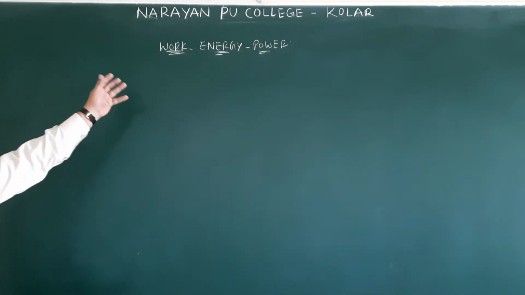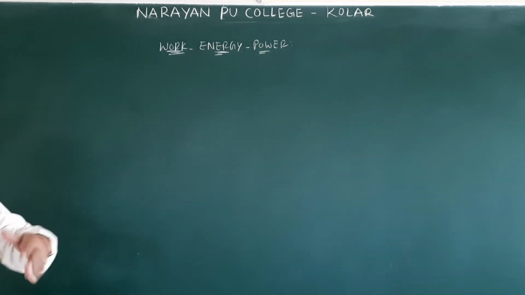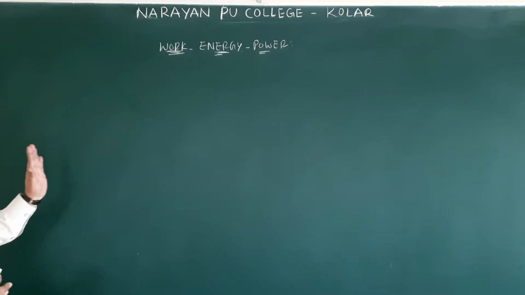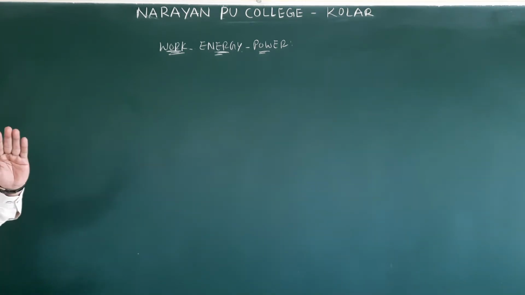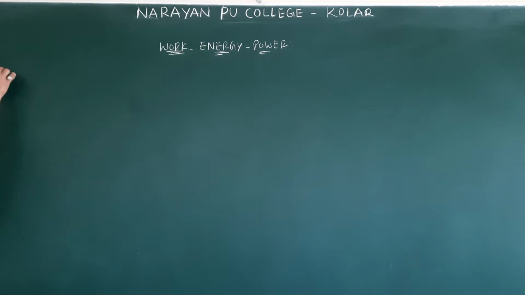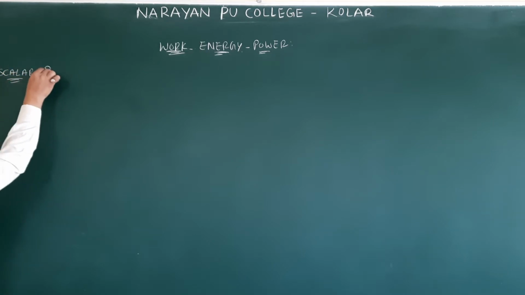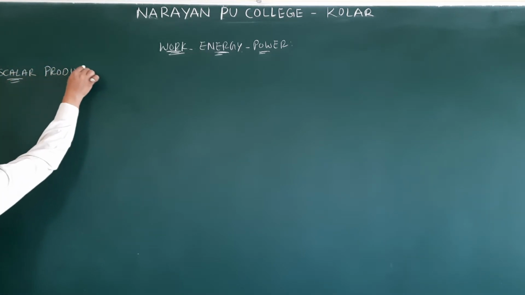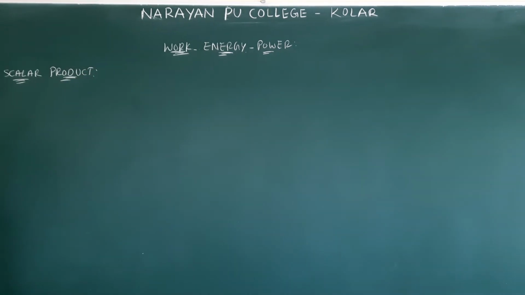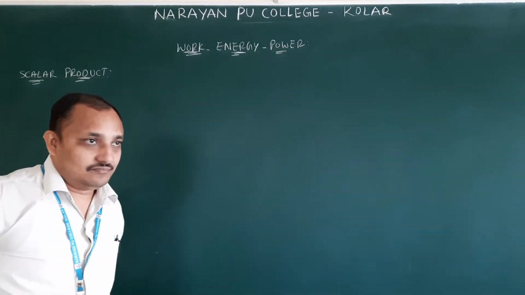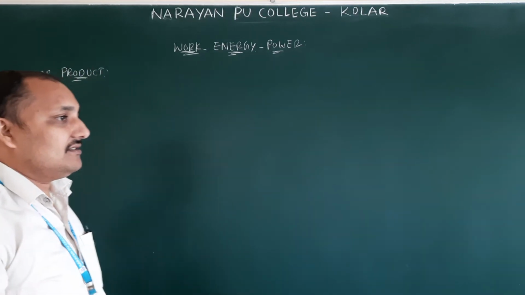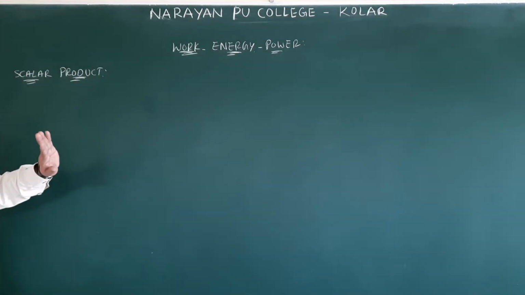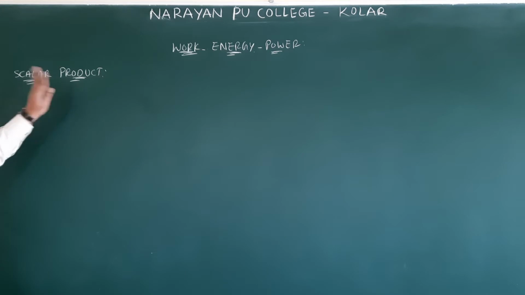Now, is it a scalar or vector, and dimension formulas? It will be common for each and every lesson. For units and dimensions there is no end; in each and every lesson we are going to write dimension formulas. So first we are discussing scalar product. In the next chapter, system of particles and rotational dynamics, we will discuss the vector product. Now we are discussing scalar product.